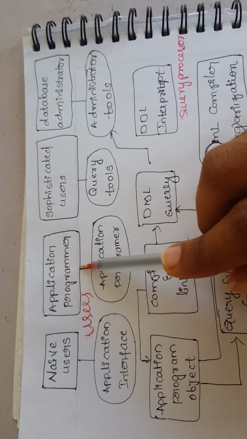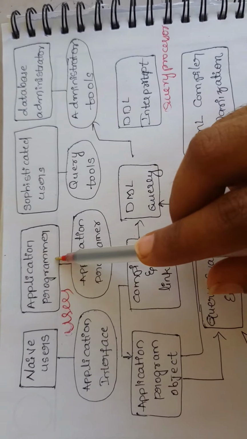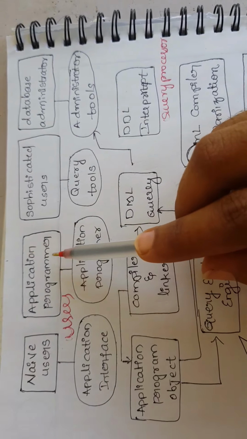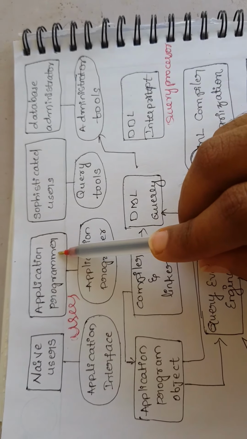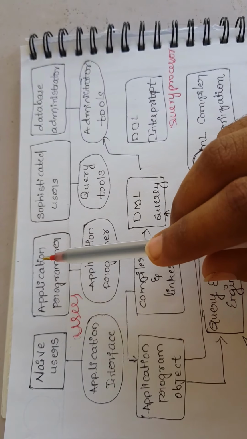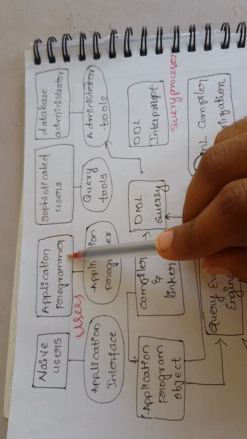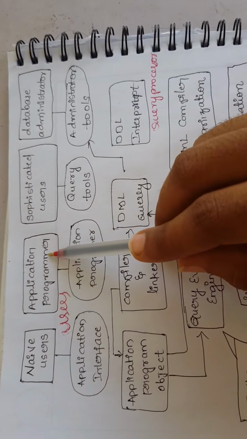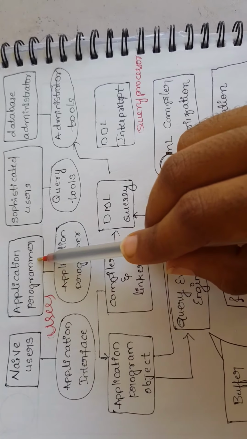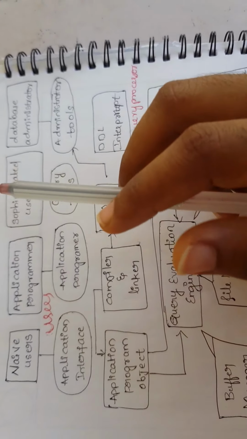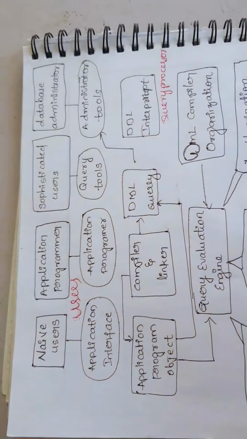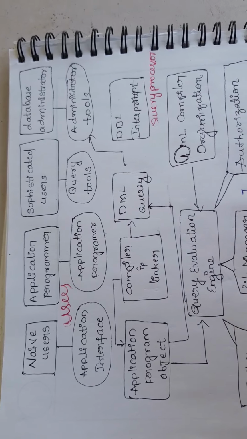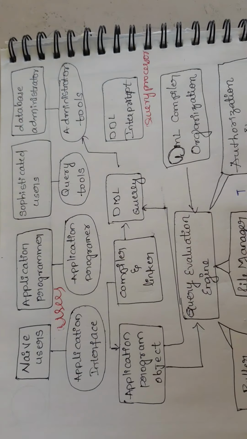If you go for application programmers, these are computer professionals who write application programs for the computer. Application programmers can write application programs for the database. And if you go for the naive users, they are unsophisticated users. They are not sophisticated users,